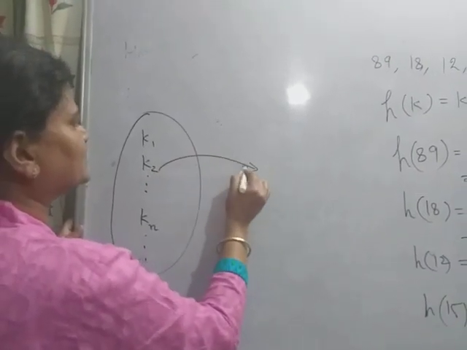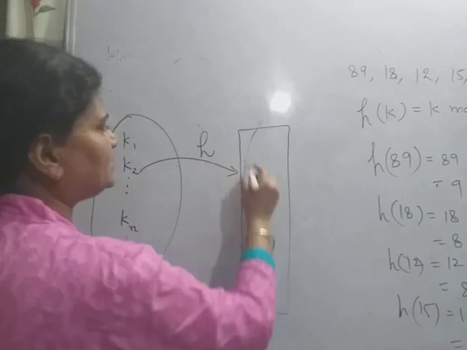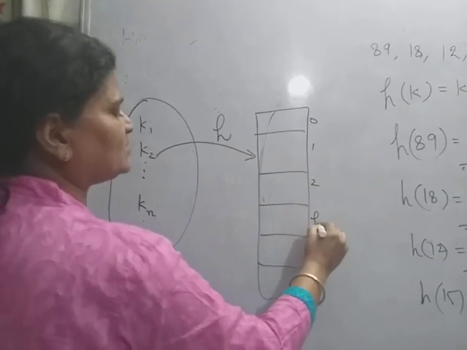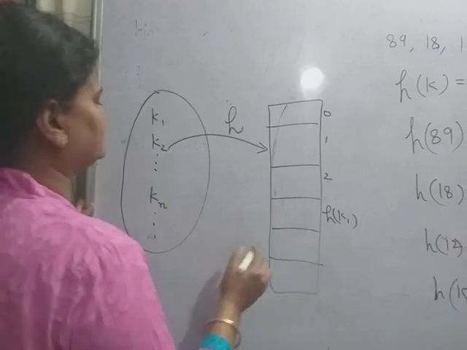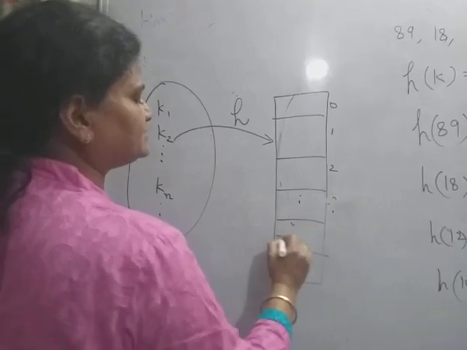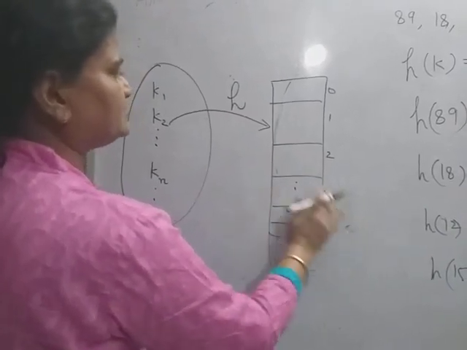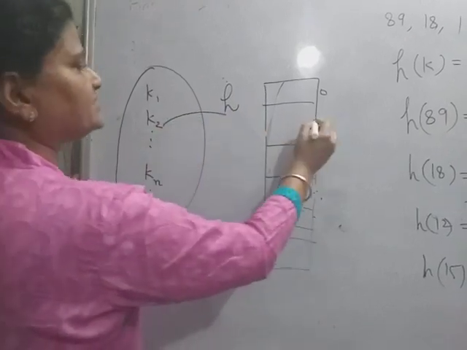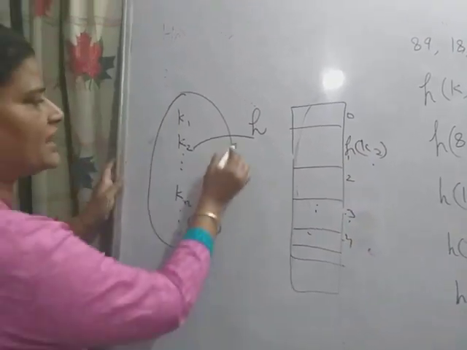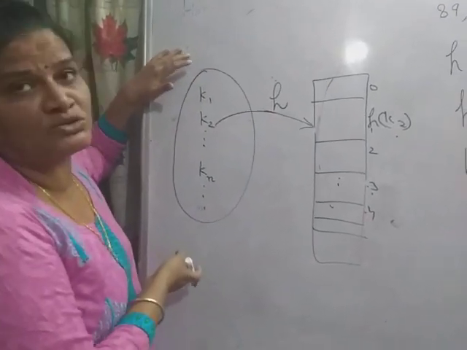There is a hash function h, and this is the table, with locations 0, 1, 2, 3, 4 and so on. The key k1 maps to location h(k1), and k2 maps to h(k2). So one hash function is required for the large number of keys, or the data, that I want to store in the table.